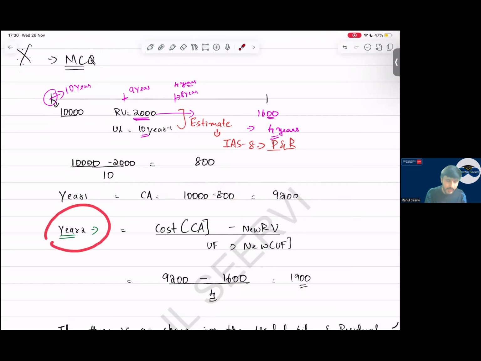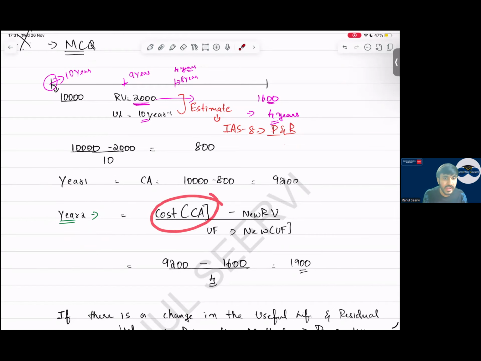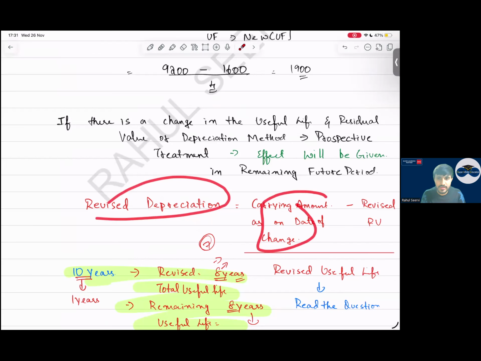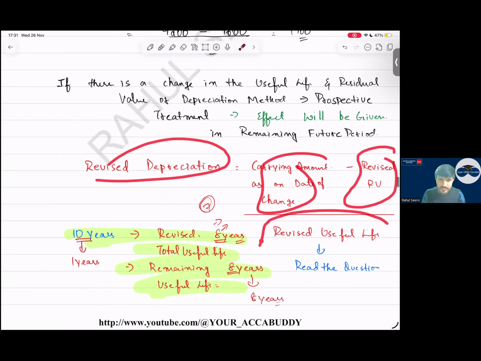Now in year 2, the estimate has changed. If the estimate has changed, what will happen? Sir, what is the formula? We will take the cost as carrying amount now. So 9,200 minus new residual value, that is 1,600, divided by new useful life, that is 4. So this is the depreciation which we get for the future years. If there is a change in useful life and residual value or depreciation method, prospective treatment effect will be given in the remaining future periods. Revised depreciation is carrying amount minus revised residual value divided by revised useful life.